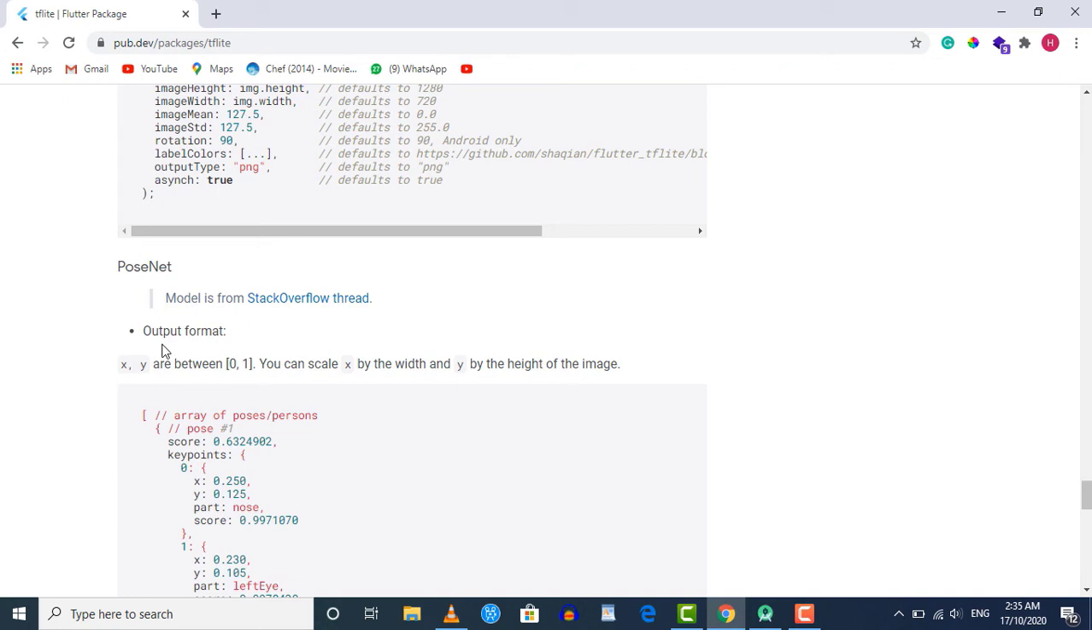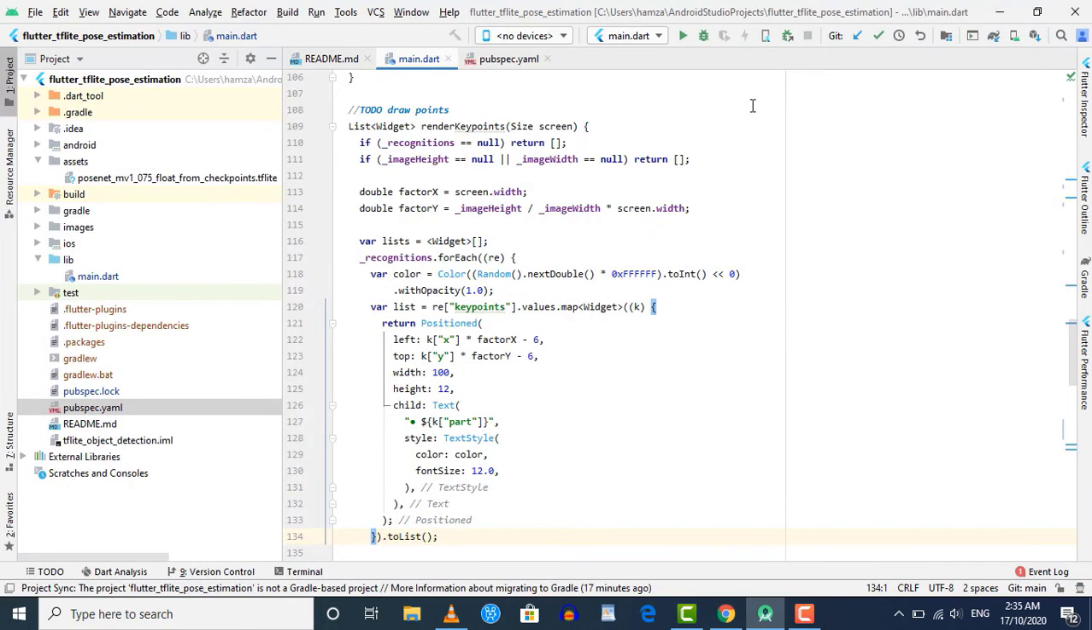So the output format is x and y, and these values are between 0 and 1, and you can scale x by the width and y by the height of the image. So these values will be in fraction and they will be between 0 and 1. So in order to get the correct position for the points, we need to scale these values to the height and the width of the image. So here this factor x and y are being used to scale those points.